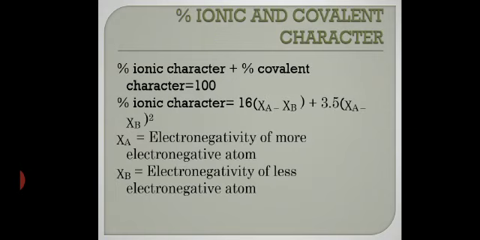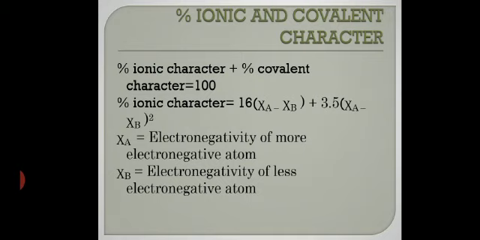Now if you calculate from this electronegativity the percentage of ionic character, then you know that a particular element has ionic character as well as covalent character. Together the character is 100%, always remember it, always 100%. So how will you calculate the percentage of ionic character from electronegativity?